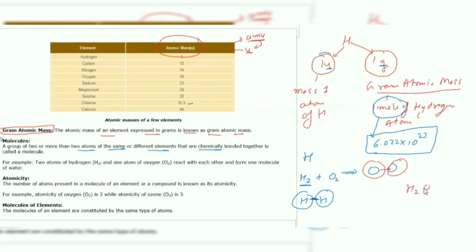Another example is H2O, where we have hydrogen as well as oxygen, all of them present together. This is an example of a molecule. CaCO3, that is calcium carbonate. Again, calcium, carbon, and oxygen atoms are together. Hence, it is an example of a molecule.